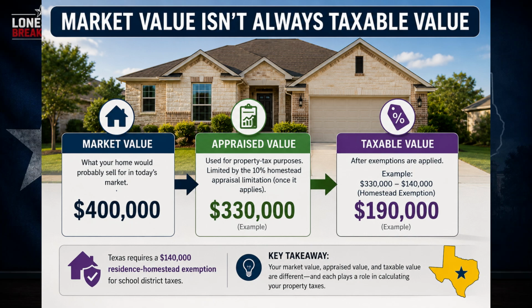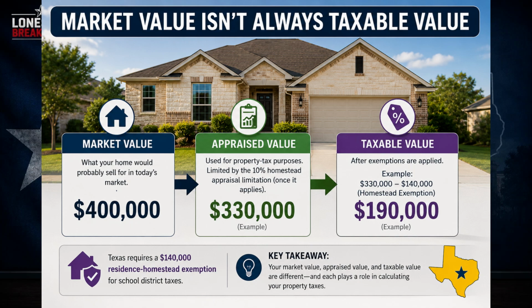And here's an important clarification. The commonly discussed 10% homestead limitation does not mean your market value can only increase by 10%. Your market value can increase by more than that. The limitation generally restricts how quickly the appraised value used for property tax purposes can increase. And after that, exemptions can reduce the taxable value even further.